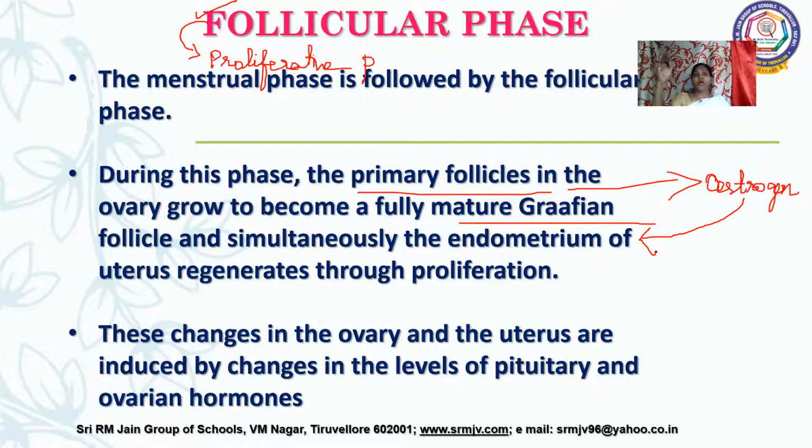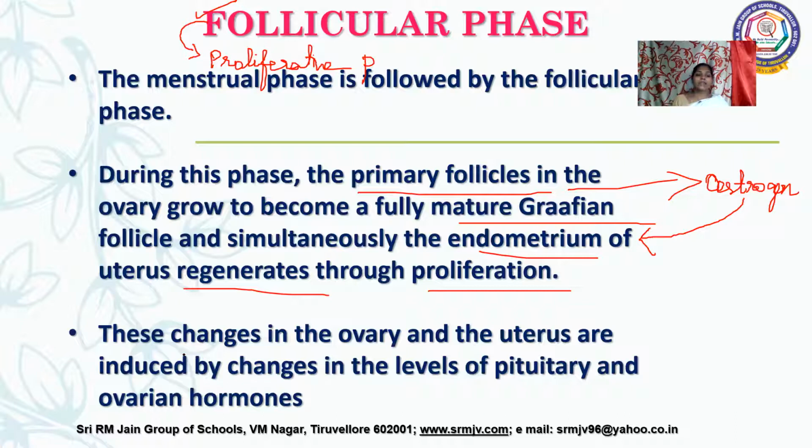In the menstrual phase, it has been broken down, and here again, because of the production of this estrogen, there is a regeneration of the endometrium, and there is a proliferation of all those endometrial, uterine tissues. It will be formed with blood capillaries. Because of this proliferation process, we are naming this follicular phase otherwise as proliferative phase. So the estrogen is regenerating the endometrium, and it started proliferating to form that soft bed for implantation of the embryo if it forms.